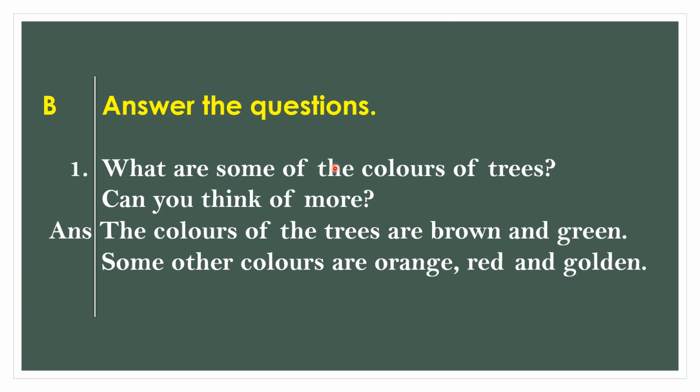So the first question, what are some of the colors of trees? Can you think of more? The answer is, the colors of the trees are brown and green. Some other colors are orange, red and golden.